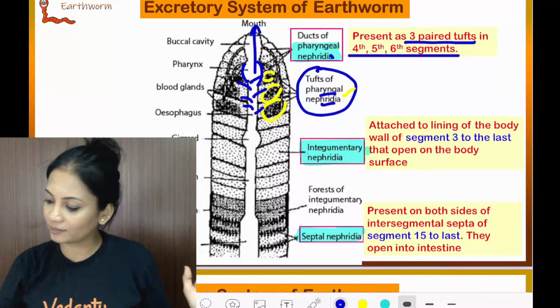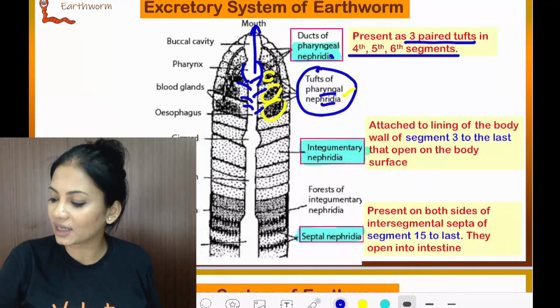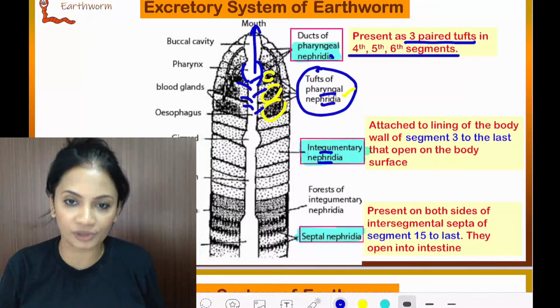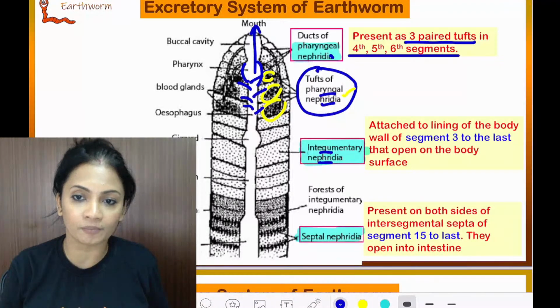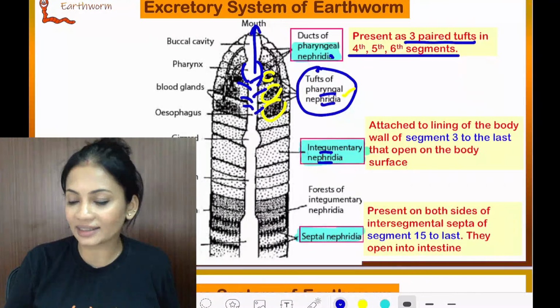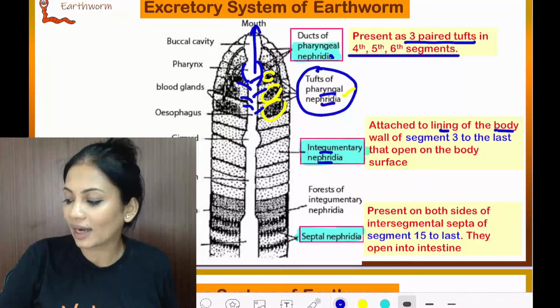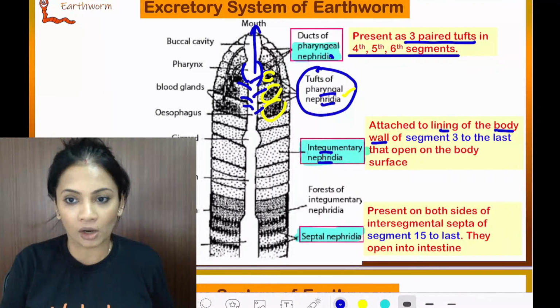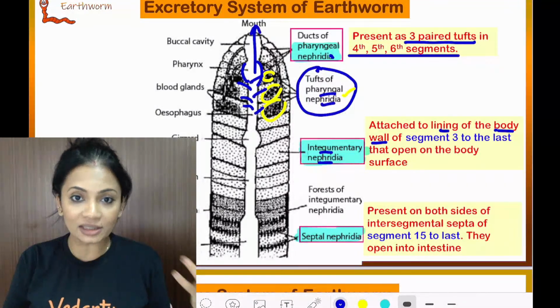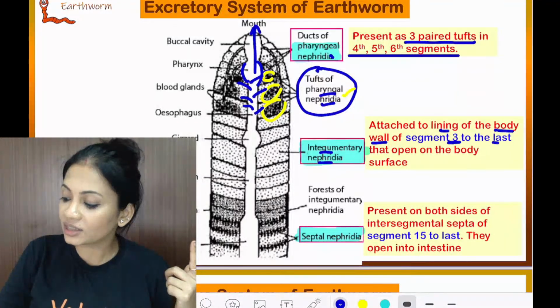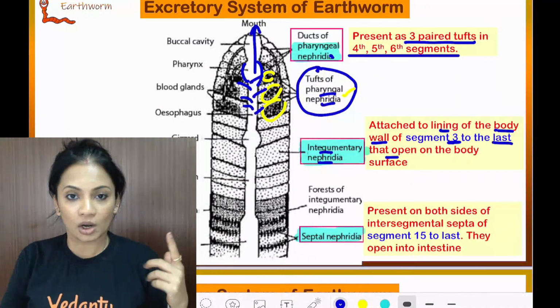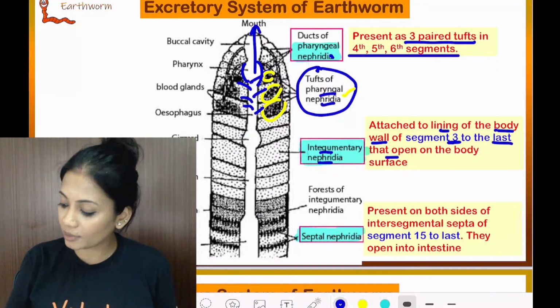Is this clear? Next comes the integumentary nephridia. Integument means what, children? Integument means skin. Hence this is attached to the lining of the body wall. Now where is it present? Look, it is present from segment 3 till the last segment. Let me erase this and make it clean.